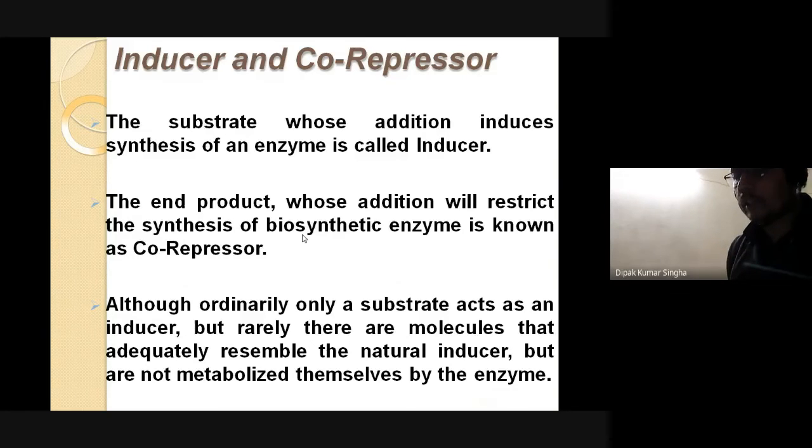Ordinarily only the substance acts as an inducer, but rarely there are molecules that adequately resemble the natural inducer but are not metabolized themselves by the enzymes. So the inducer molecule along with the co-repressor controls the inducing effect.